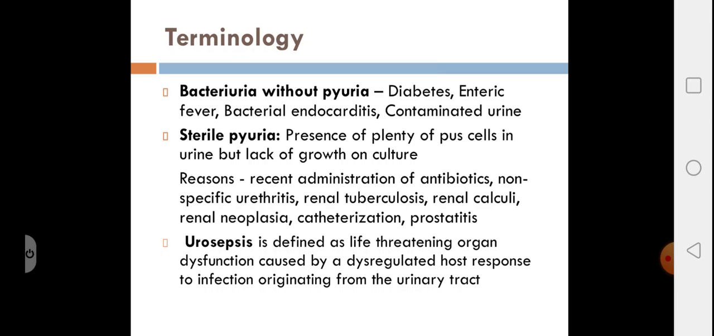What is urosepsis? It is infection originating from the urinary tract which spreads into the bloodstream, causing life-threatening organ dysfunction. So remember that urosepsis is an infection starting in the urinary tract which enters into the bloodstream, causing organ dysfunction.